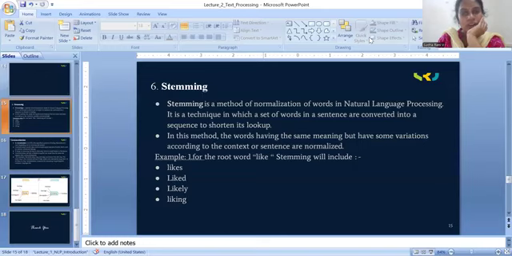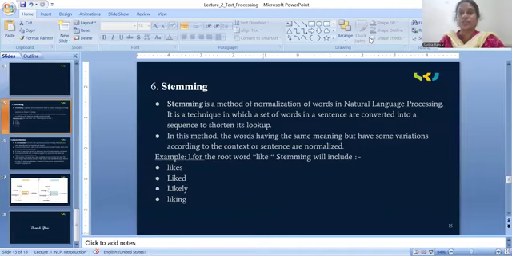So we may have a lot of search scope. So always, instead of searching with its stem words, if you keep searching with its root words, definitely the probability of the searching will be increased, the accuracy of the searching will be increased. That is why we have to convert the stem word into the root word.